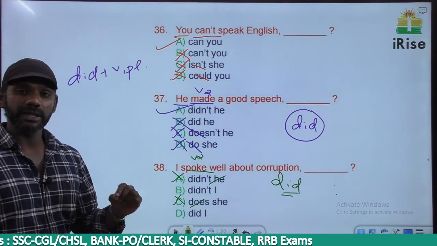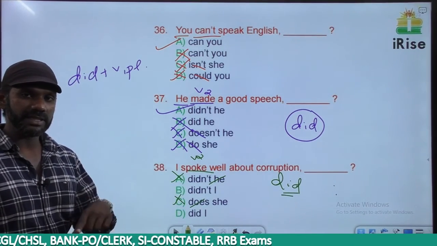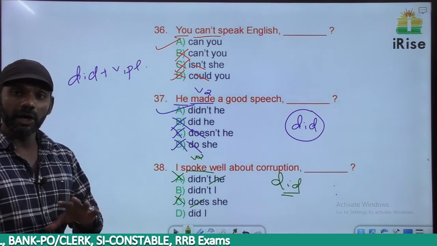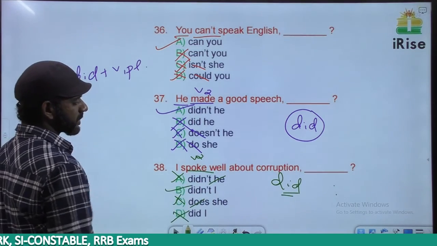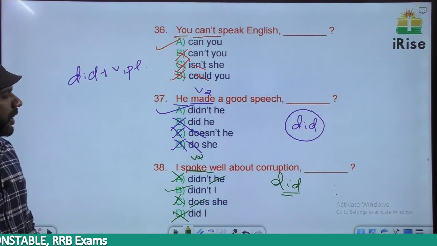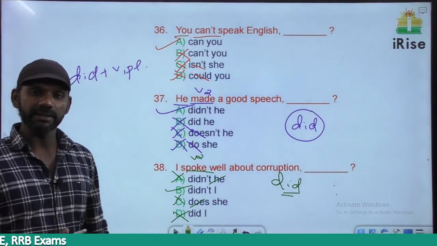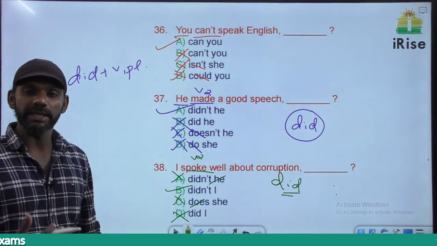I spoke well about corruption. There is no negative word in the sentence, so in the tag we need to have a negative word. Did not, short form as didn't. Based on that, D is gone. The answer must be: I spoke well about corruption, didn't I? That means didn't I speak well about corruption?